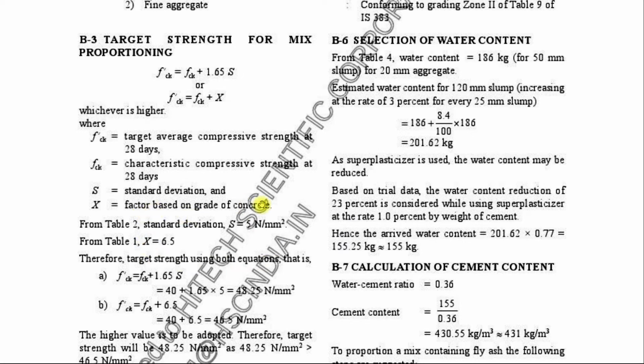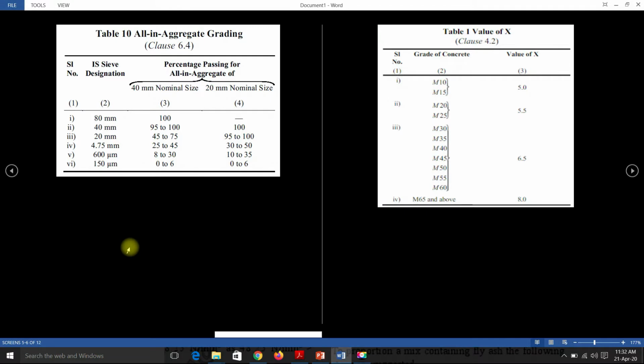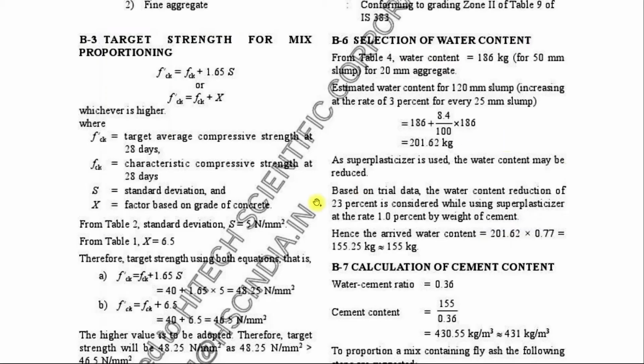This factor X, based on the grade of concrete, can be determined from Table 1 of the IS 10262 code. For M40 grade concrete, the value of X is 6.5. Table 2 of IS 10262 code gives details about the standard deviation.